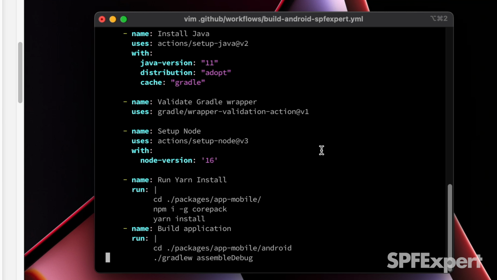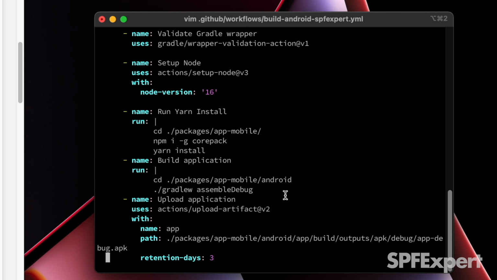Because this is a React Native app, we're going to go ahead and set up Node. Again, there's a standard action for that, and we're now using Node 16 for Joplin. And then there's a number of steps that you have to take in order to build a React Native app. So React Native is going to use yarn instead of npm, so we're going to go ahead and run a few steps here. And we're passing it multiple commands at once.